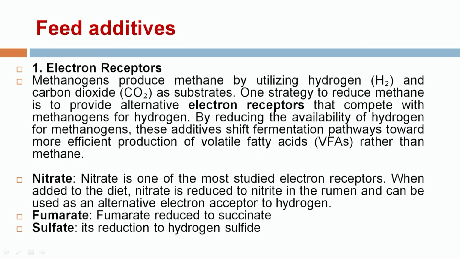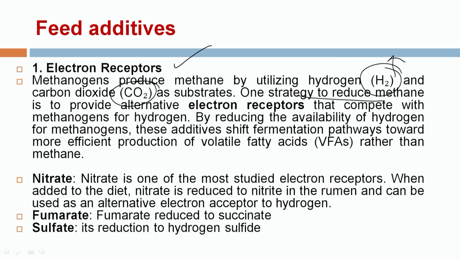Different types of feed additives have been tried to reduce methane emission, mainly through enteric fermentation. Most important is the electron acceptor. As we have seen, methane in the rumen is mainly produced by the combination of carbon dioxide with hydrogen. If we develop any alternative strategy that will accept the hydrogen, it will not be available to the methanogen for the production of methane. Through that mechanism we can prevent the emission of methane through enteric fermentation.